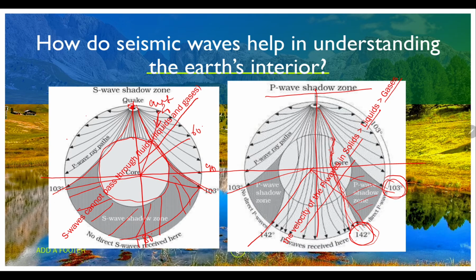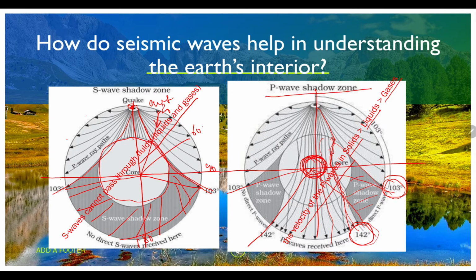The P wave shadow zone between 103 to 142 degrees clearly explains that the earth's outer core is liquid and the inner core is solid, because they are moving. If there is no solid, definitely it would have moved in this direction and it has been stopped at this point only. It has not moved in this direction.